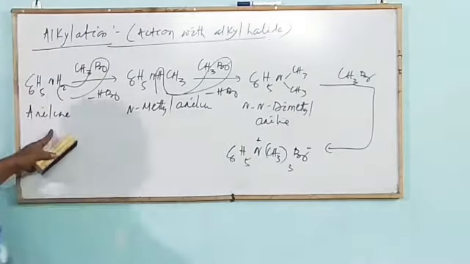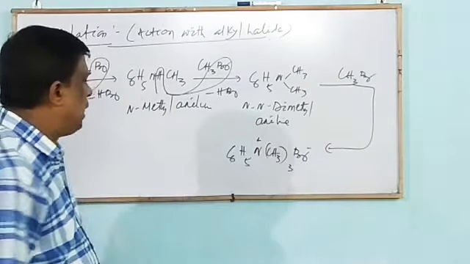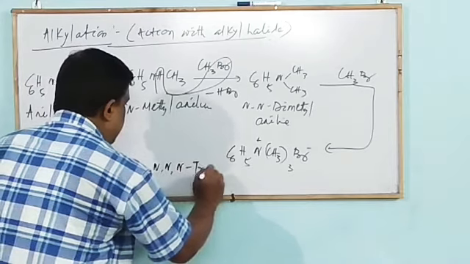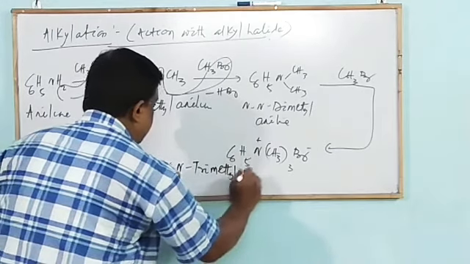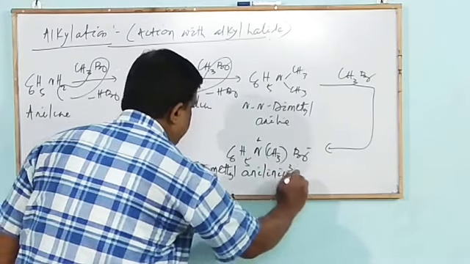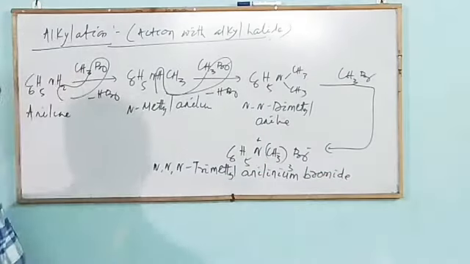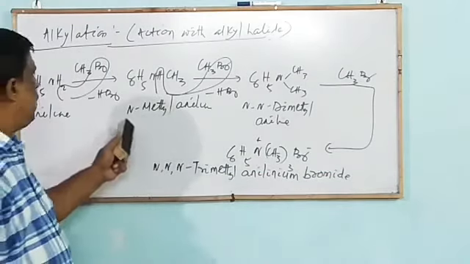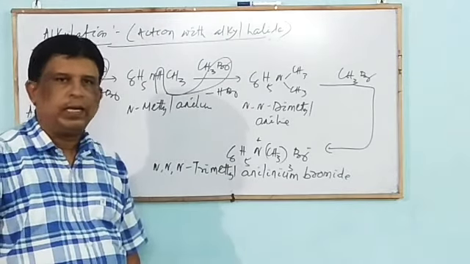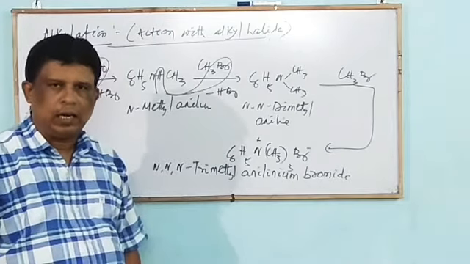It is 1 degree amine, 2 degree amine, 3 degree amine, and then the quaternary ammonium salt, that is N,N,N-trimethylanilinium bromide. Like aliphatic amines, aromatic amines also form quaternary ammonium salts. That is all about alkylation, the reaction with alkyl halide.